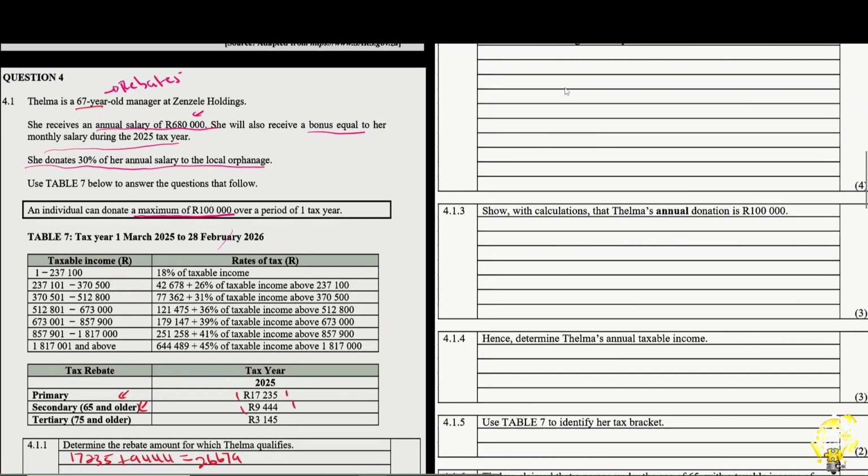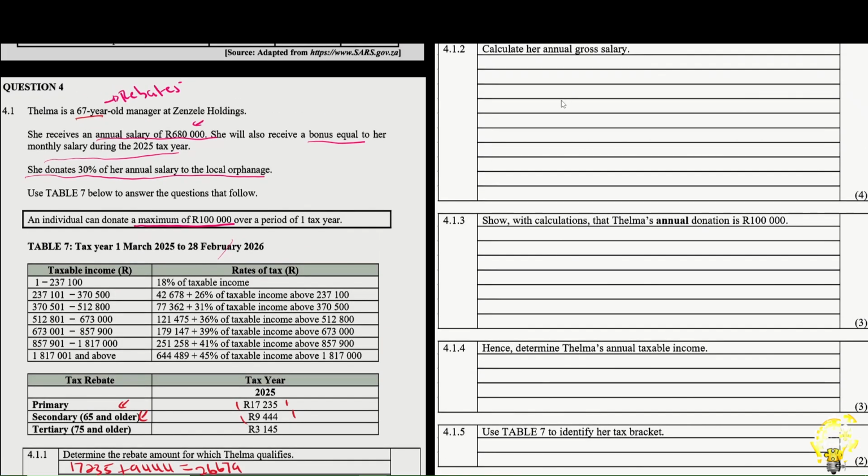Question number 2 is here: calculate her annual gross salary. So here we are supposed to calculate how much exactly she is earning in a year. Remember, they gave us the annual salary, but then they told us that this individual receives a bonus, supposedly equal to her monthly salary. So how do we go about this? In order to know what the bonus is, we have to break this into a monthly salary. How do we do that? We divide by 12 because it's already annual.